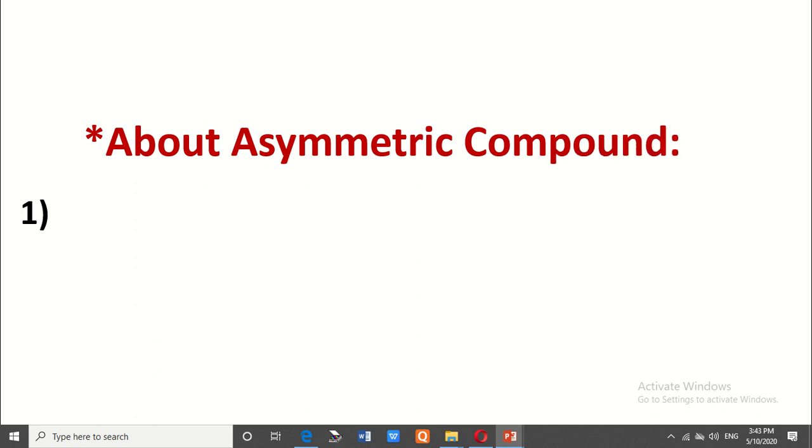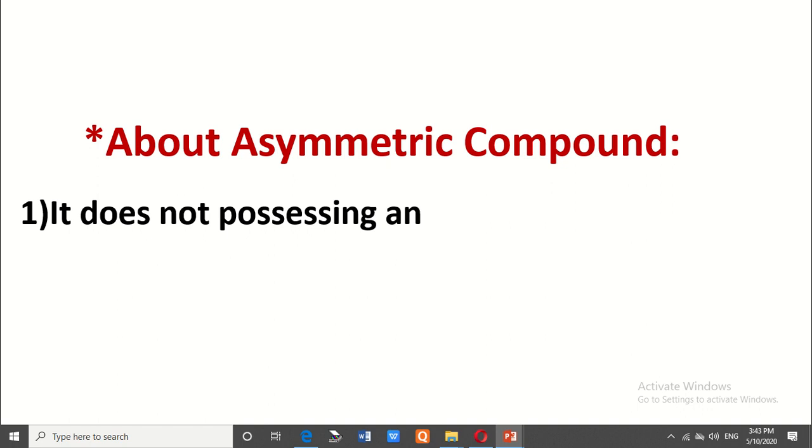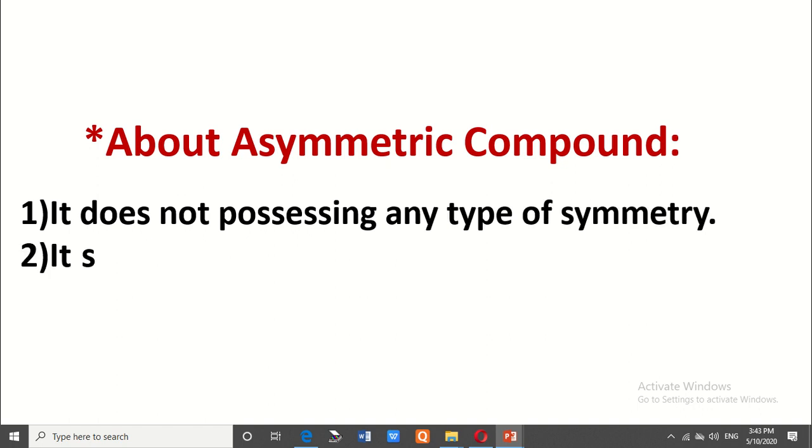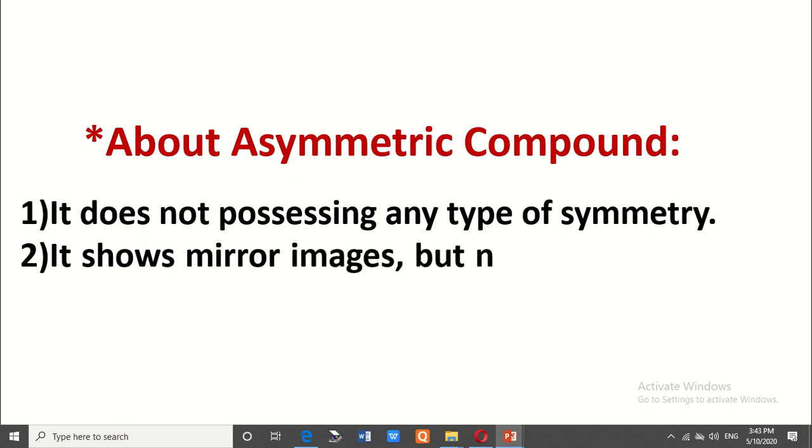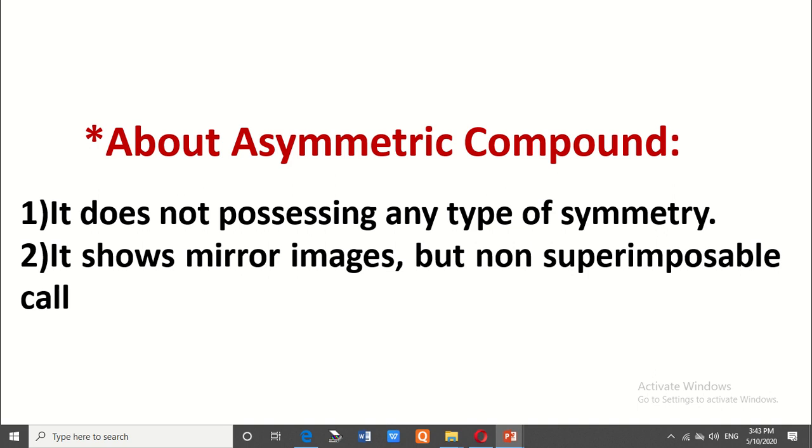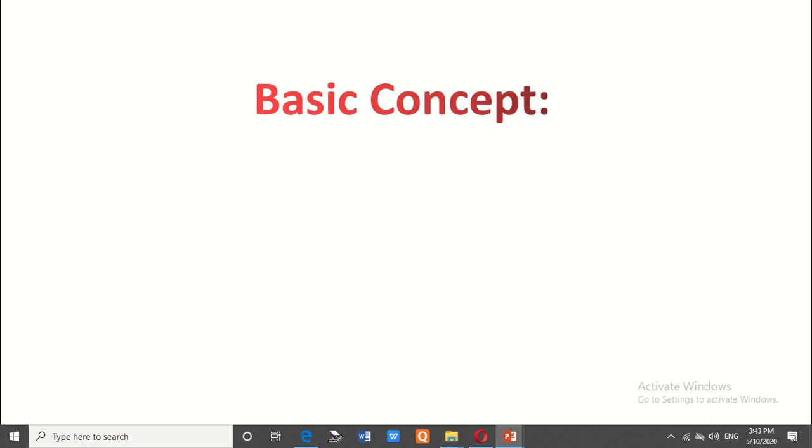A compound possessing no type of symmetry is called an asymmetric compound, meaning a chiral compound. It always shows non-superimposable mirror images to each other, which are called enantiomers.